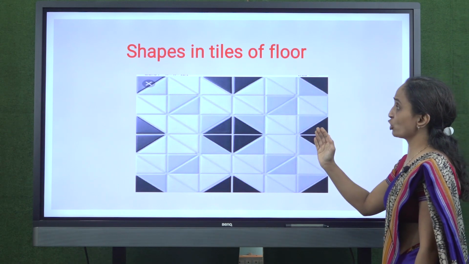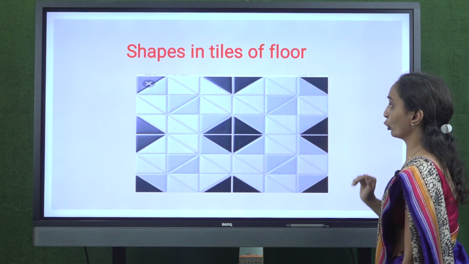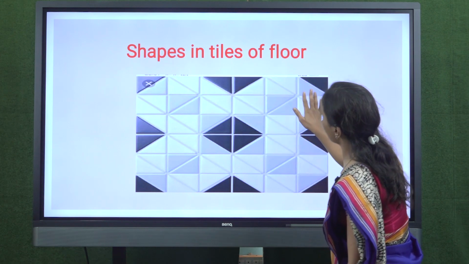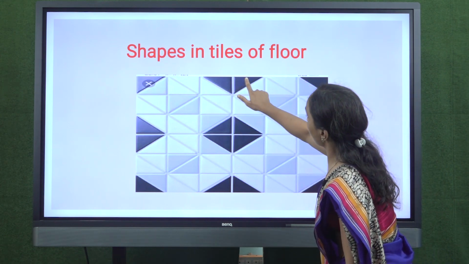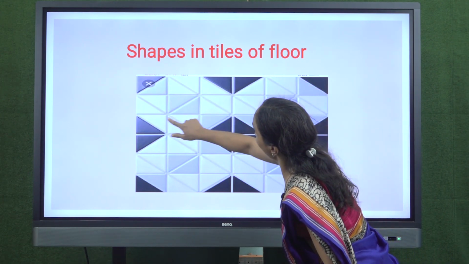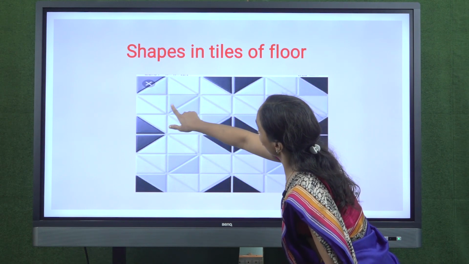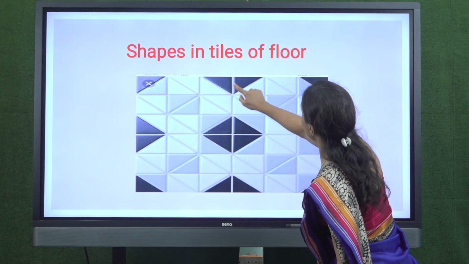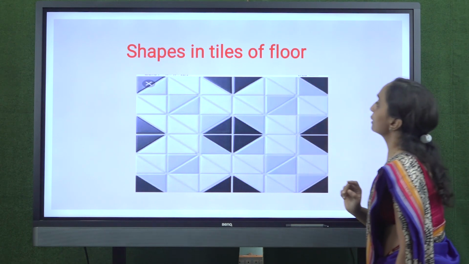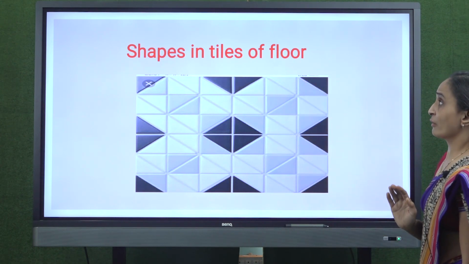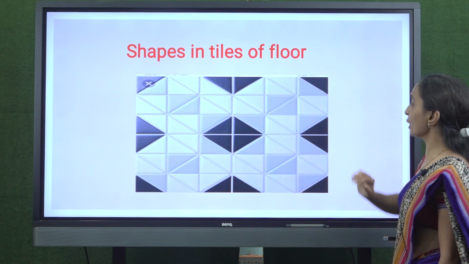Now, this is the picture of tile of floor. In this picture, you can see so many shapes: triangle, then rhombus. In this rhombus also 4 triangles, then this is a square. Like this way, shapes are very important in our daily life.